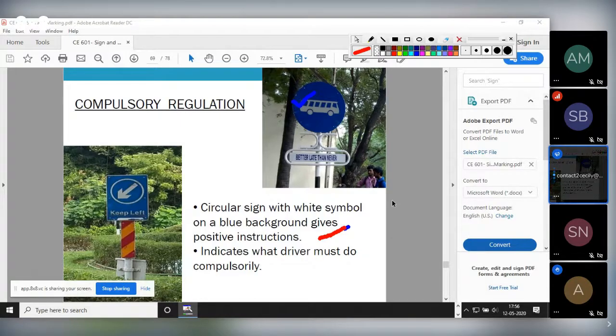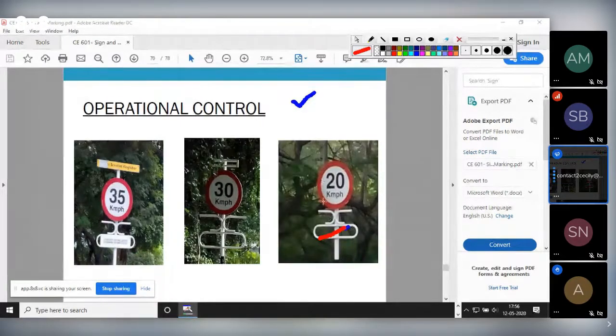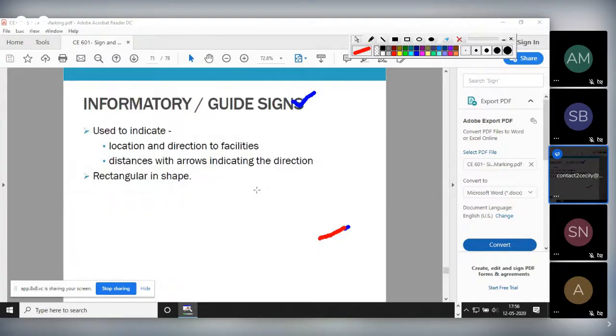And these are the operational control mandatory signboards. The operation of vehicles has been controlled using this signboard. That means, see, 35 kilometer. You should not cross this limit. Your vehicle should not move above this speed. So these are the operational controls. Now these are speed limits that also are mandatory. They have to follow this rule.